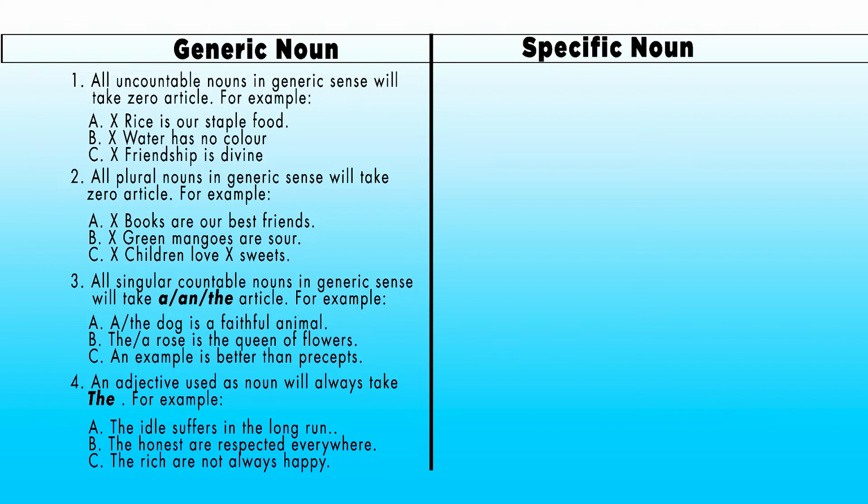So my dear students, these are 4 rules you must not forget. Now, I'm recapping the four very basic ideas of article for your better understanding. Idea number one, all uncountable nouns which represent the whole class will take zero article. For example, money is the root of all evil.